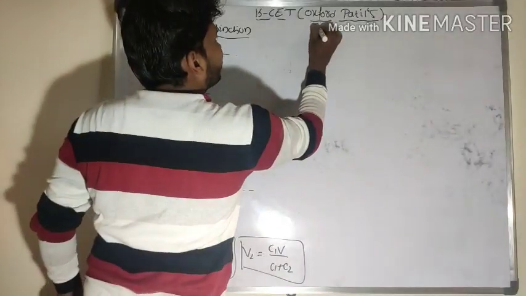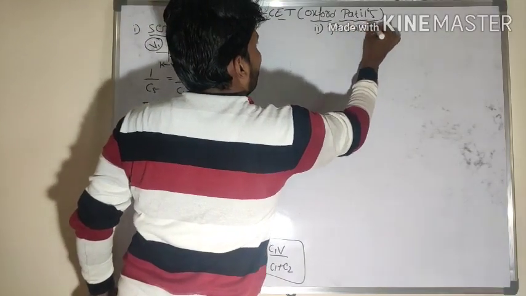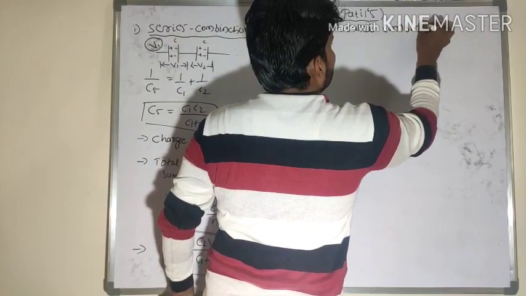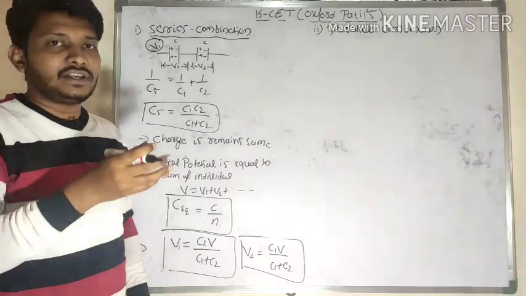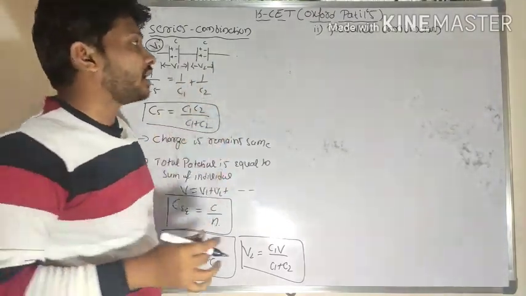Similarly, I will consider the parallel combination. In case of parallel combination, how will you make the parallel connection here? A connection between two common points I will name a parallel combination.